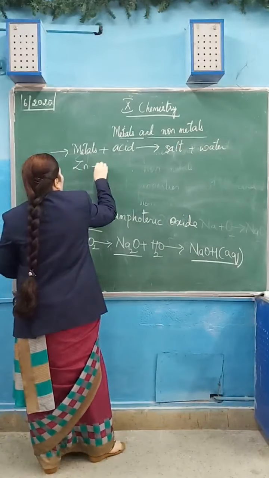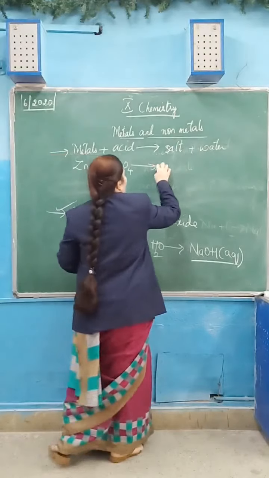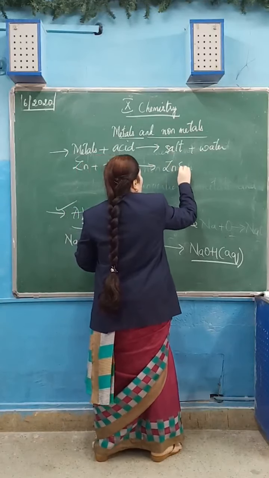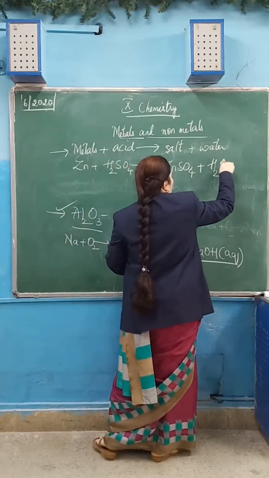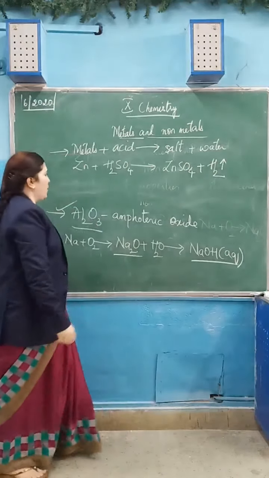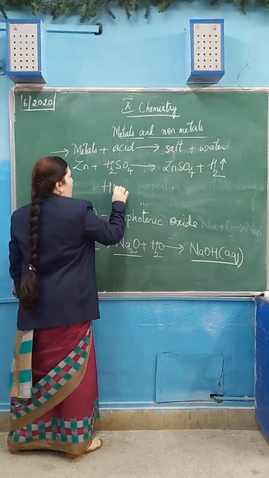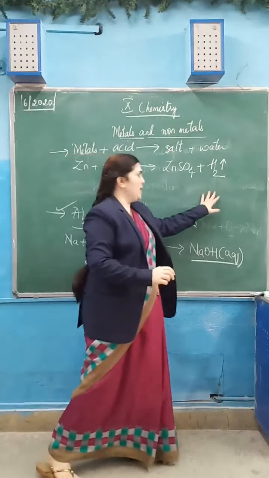Zn plus H2SO4, any metal, any acid. Zn plus H2SO4 gives ZnSO4 plus H2. Hydrogen gas is liberated. The only exception is nitric acid, which does not react with metals to give hydrogen gas.